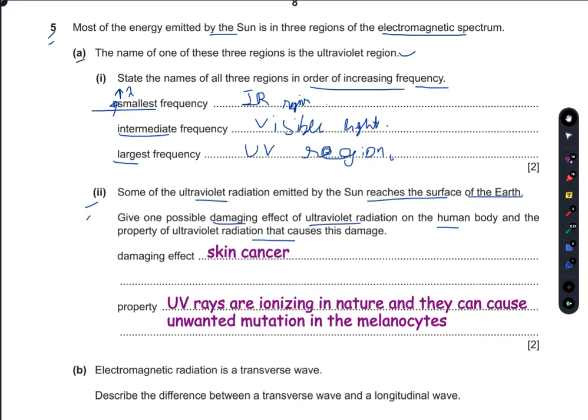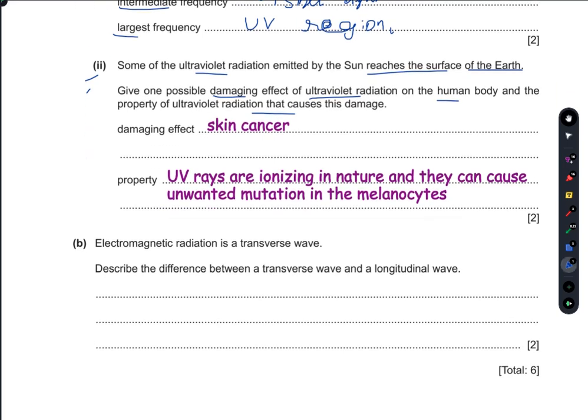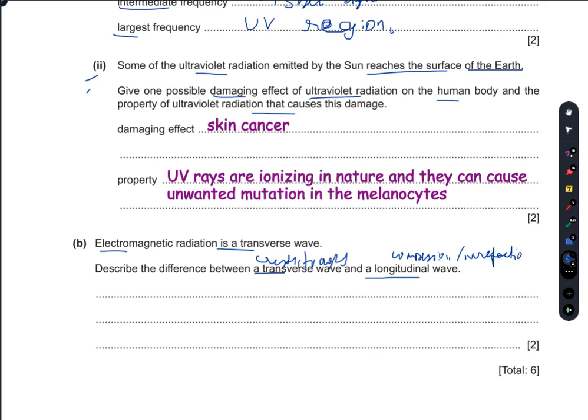So that's your answer. Part B, the electromagnetic radiation is a transverse wave. Describe the difference between a transverse wave and a longitudinal wave. Now, the transverse wave consists of crests and troughs, and longitudinal waves consist of compressions and rarefactions. But the main difference here is